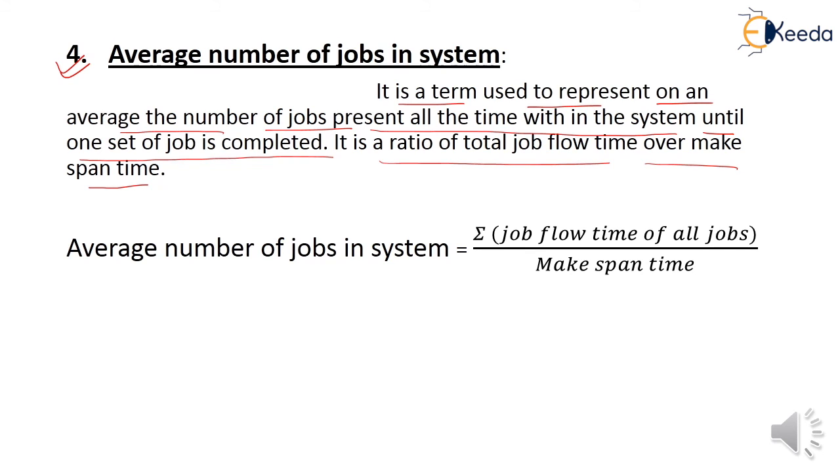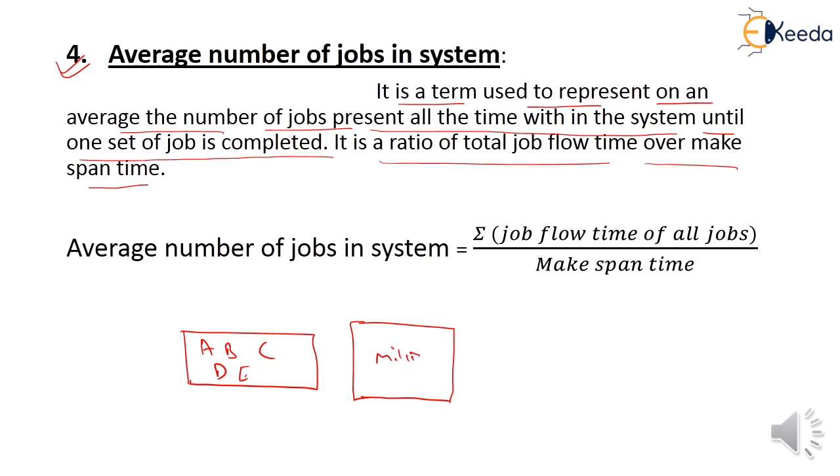Let's take an example of a production system. Let's take one set of jobs which consists of 5 jobs A, B, C, D and E. Here the production system has two machines: the first is a milling machine, and the second is a drilling machine.